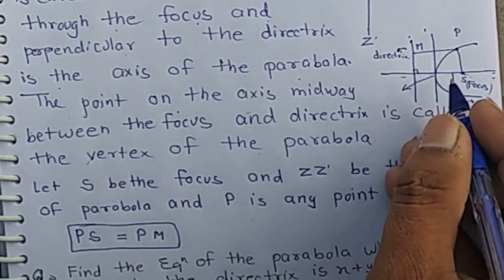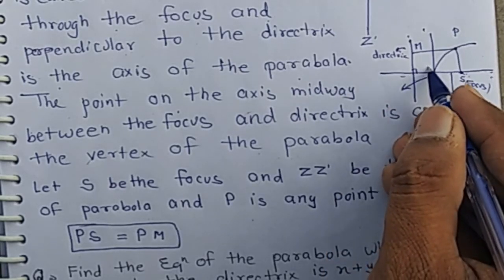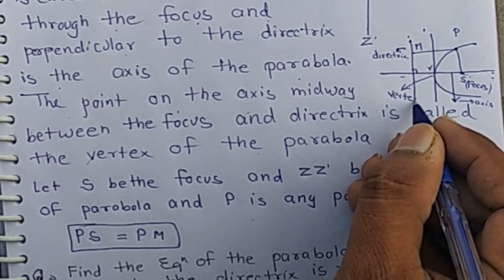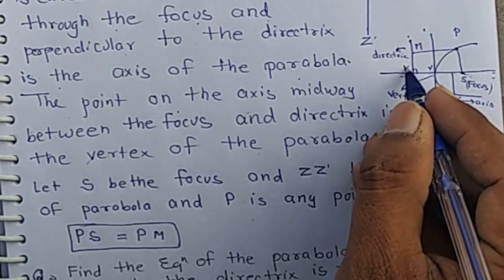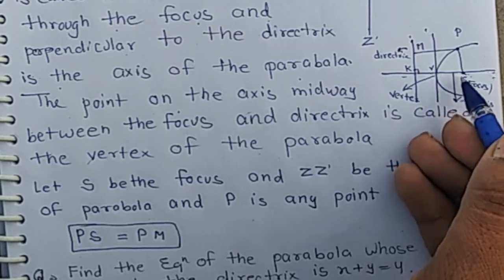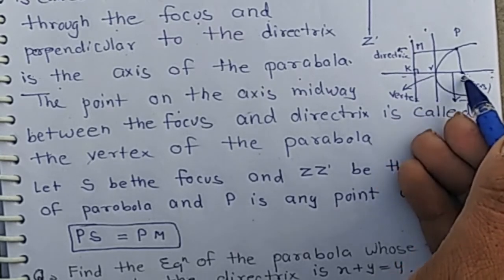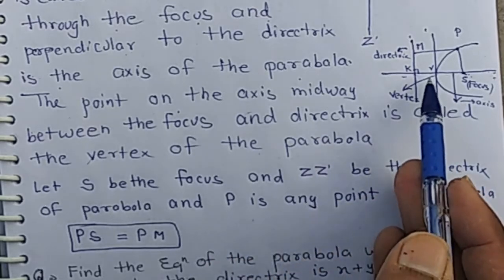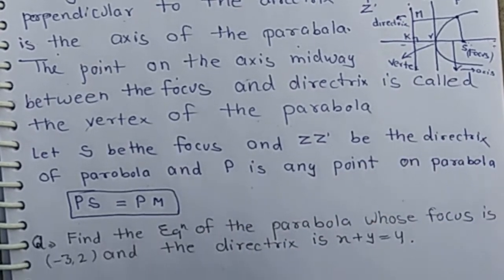It is the vertex, the point V. It is the point K, then V is the midpoint of KS, and it is called the vertex.